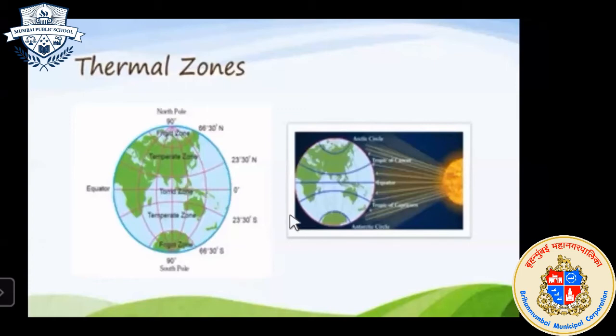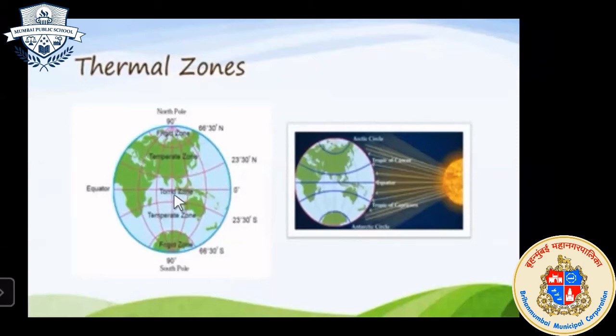So see, latitude 23 degree 30 minutes north, here the Tropic of Cancer is located, and the Tropic of Capricorn is situated on 23 degree 30 minutes south. Between the Tropic of Cancer in the north and the Tropic of Capricorn, this area is known as the torrid region.